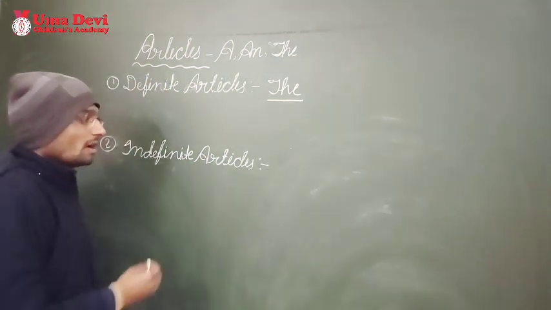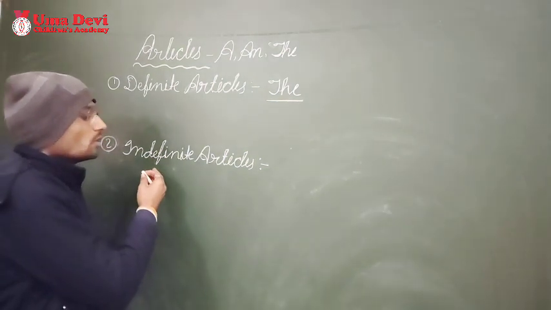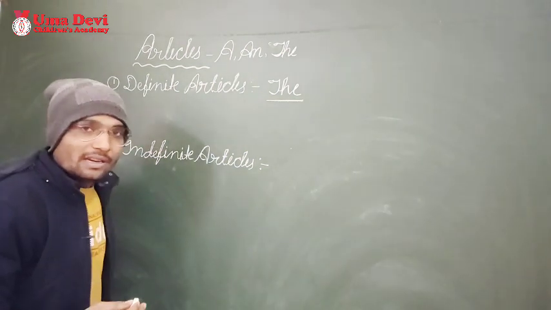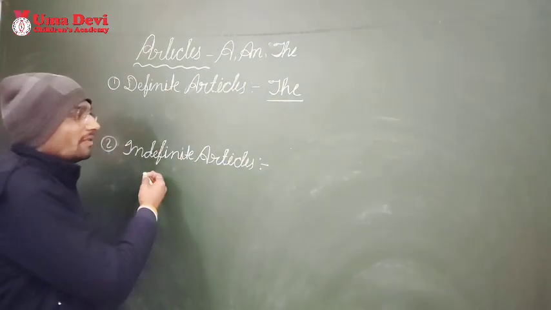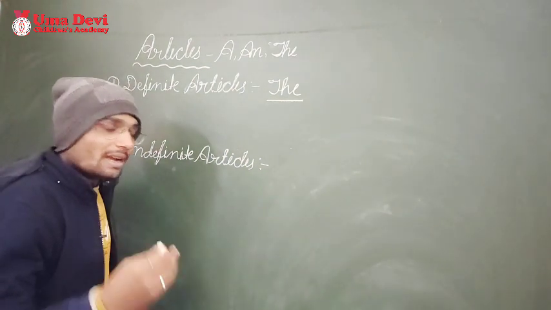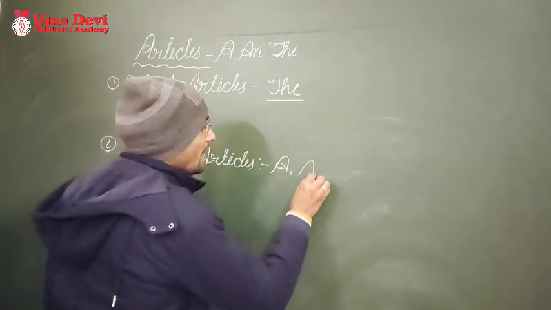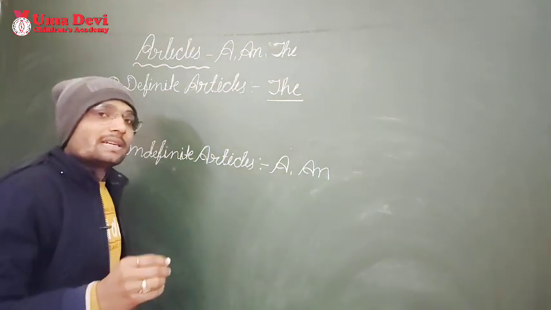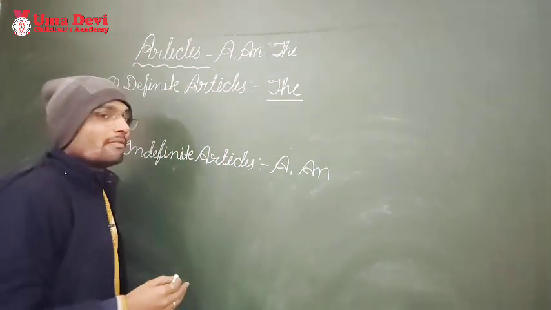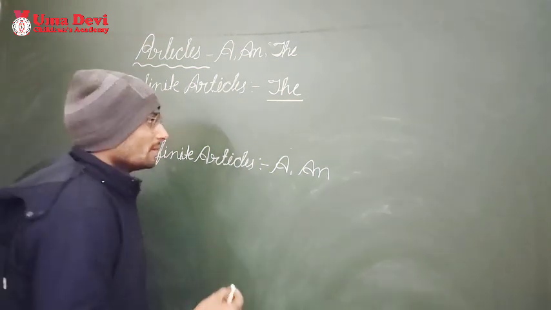So you also know very well that the is used to make a noun certain or definite. Next, if we talk about indefinite articles, the article which is used to make a noun indefinite or uncertain is known as indefinite articles. So you know already that a and an are known as indefinite articles. Let's understand what is the use of these articles in our English grammar.